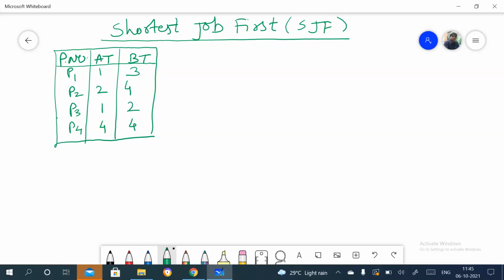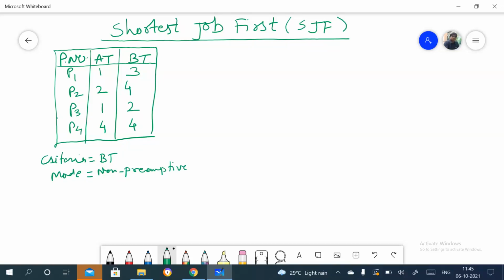So here the same thing we'll consider. The criteria is burst time, and whatever the mode is, that is non-preemptive, right? So these two things we'll consider here, because the name indicates shortest job first.